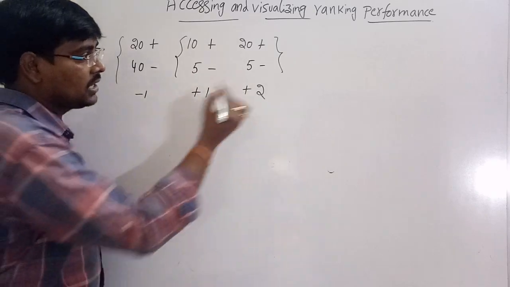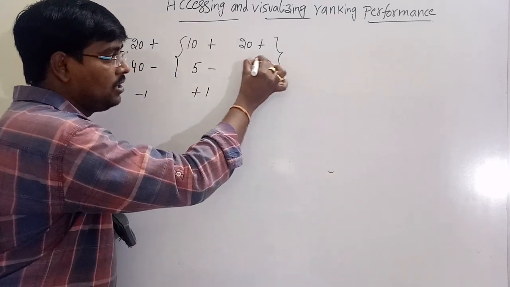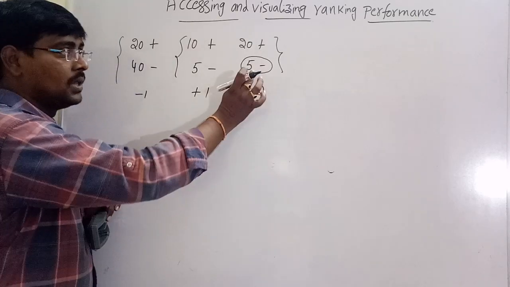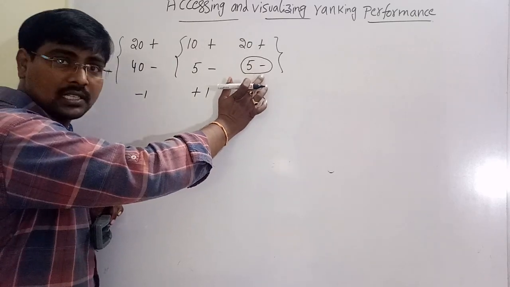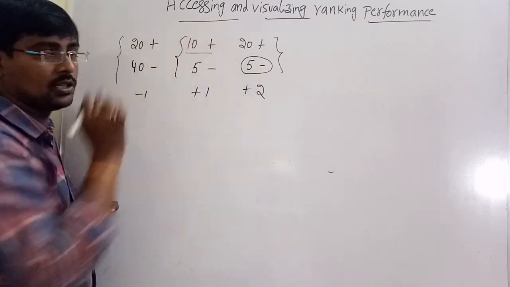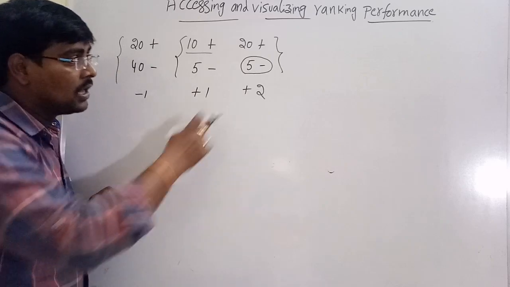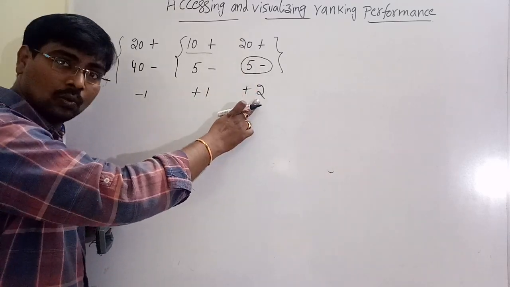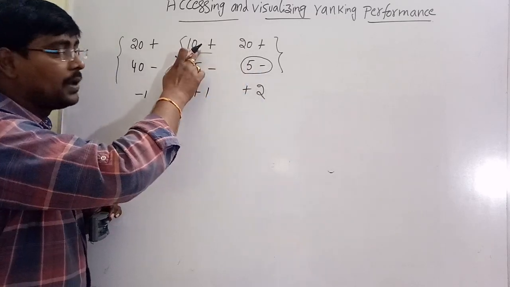Check this one. Assume the 5 negatives on this segment have a high score compared to 10 positives. You observe the point. The 5 negatives have a score 2, a high score compared to 10 positives.